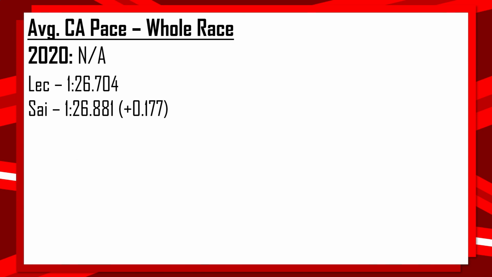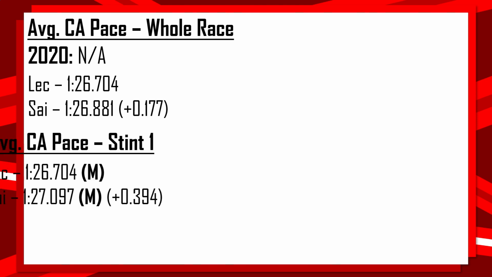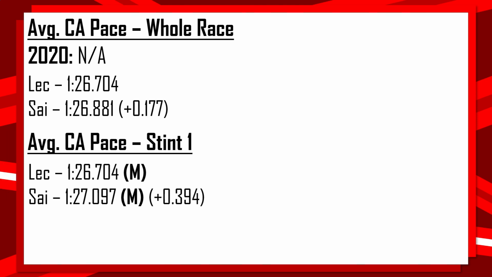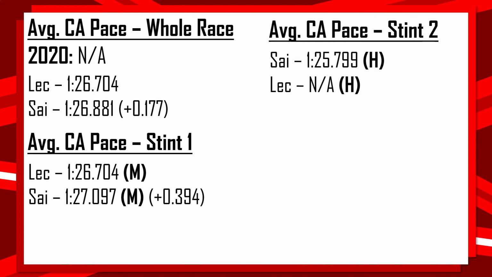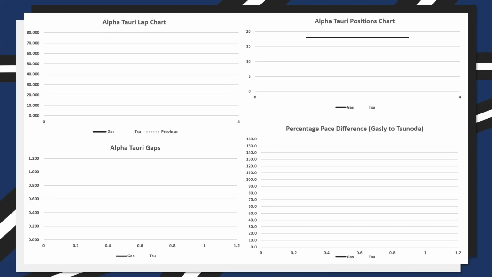However, there was a 0.2 difference in clean air between Leclerc and Sainz. However, this difference was 0.4 on stint number 1, and then in stint number 2, Leclerc was unable to set any clean air lap times. So from Ferrari, we will now take a look at AlphaTauri, where there is literally nothing that we can take a look at. Yuki Tsunoda didn't even start the race, and Gasly retired on lap number 3.